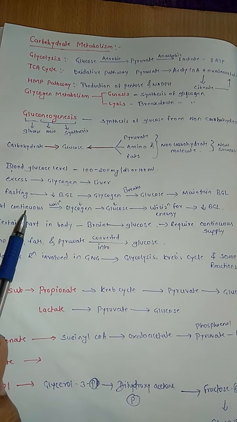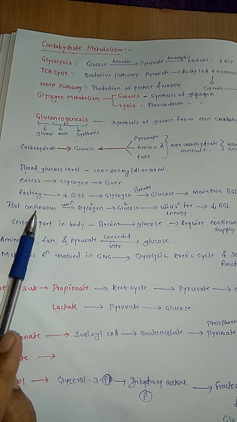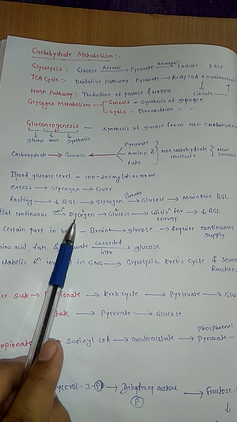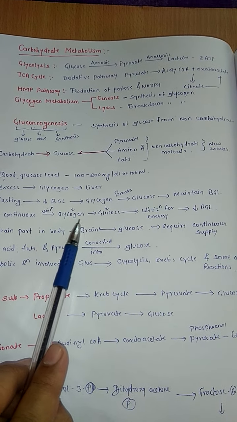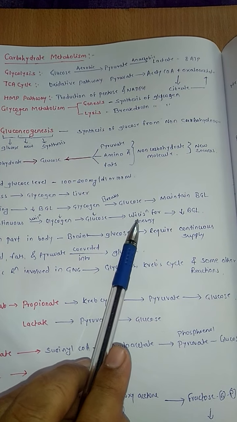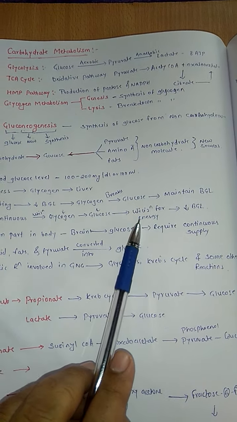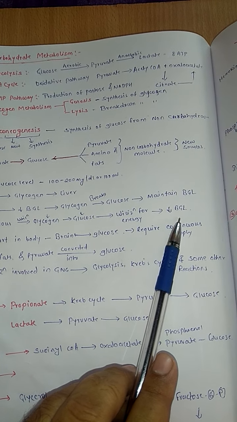Whenever there is continuous utilization of glucose, there will be continuous breakdown of glycogen. That continuous breakdown of glycogen into glucose, and the continuous utilization of that glucose for energy, will lead to a decrease in the blood glucose level.